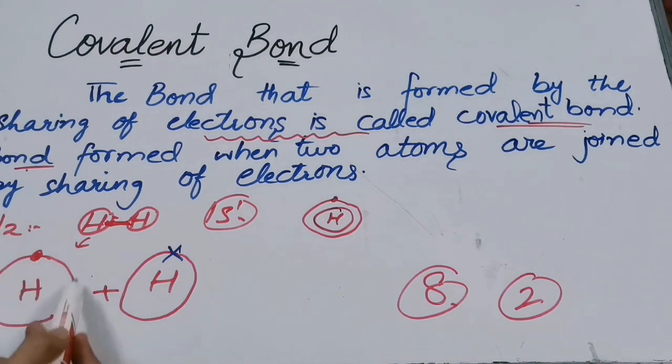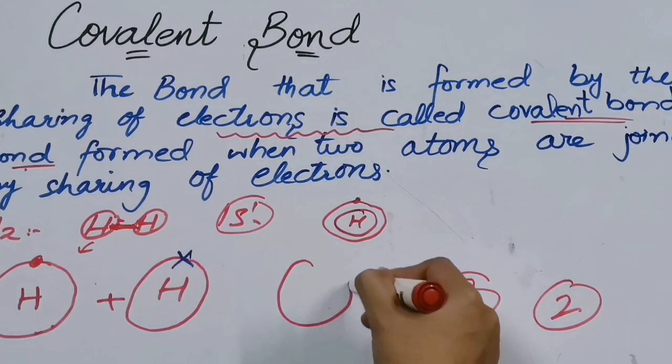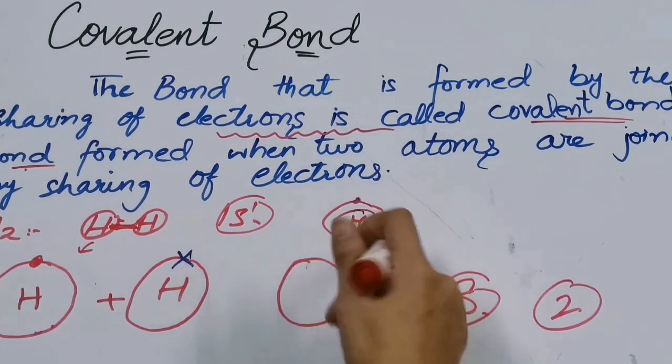Now see over here, this is hydrogen. How many electrons it is having? Only one. And how many more it needs to complete its valence shell? To attain the stability, to gain the noble gas electronic configuration, it needs only one electron, right? So these both hydrogen need one electron. So they both will share this one electron, right?